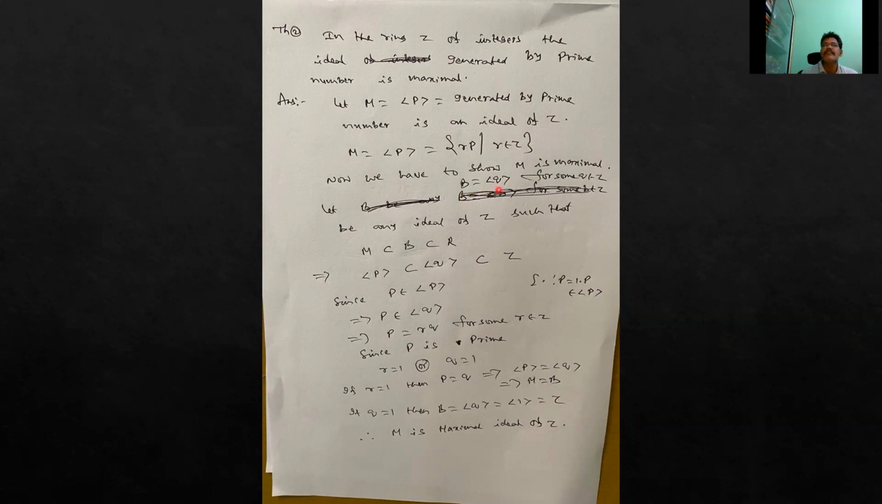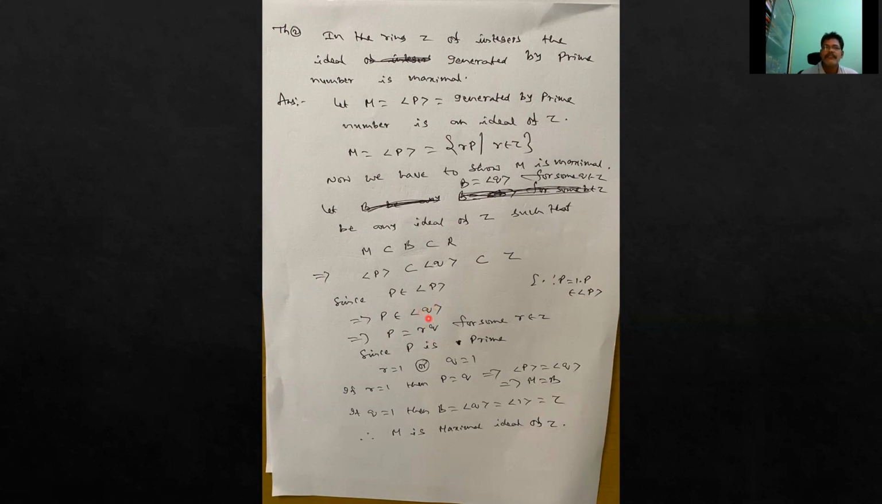B is generated by some q, because every ideal of Z is a principal ideal. It is generated by some element. So let B be an ideal of Z such that M is a subset of B is a subset of Z. So generated by p is a subset of generated by q is a subset of Z. Since p belongs to generated by p, p equals rq for some r, because generated by q means it is the multiples of q.